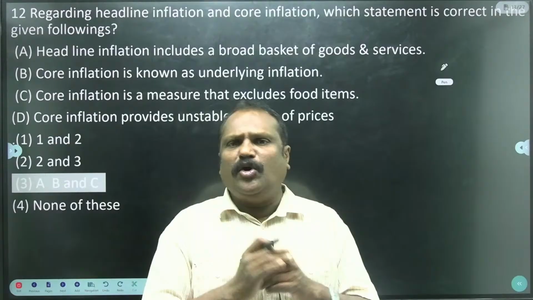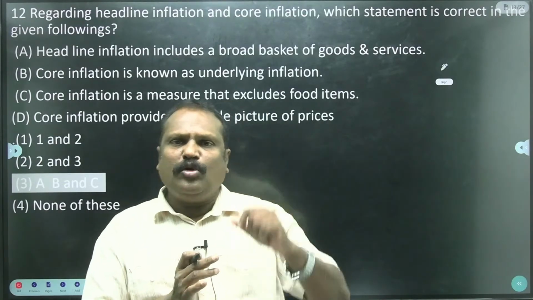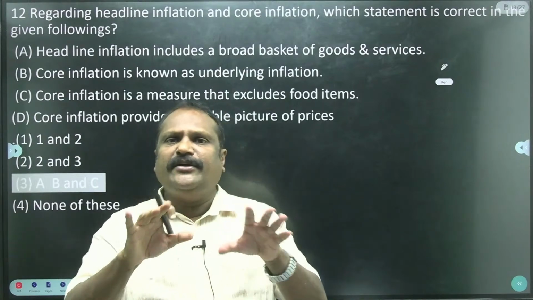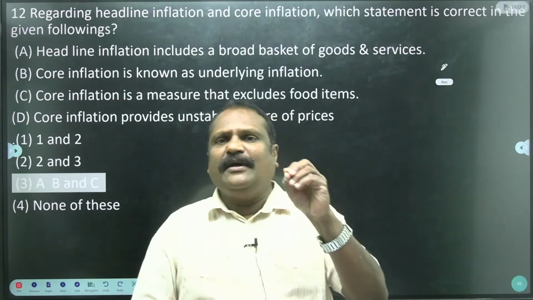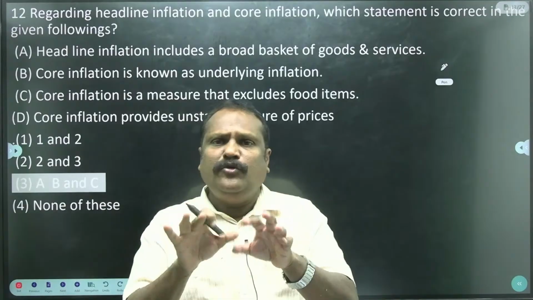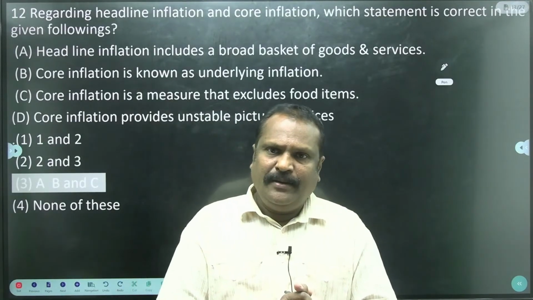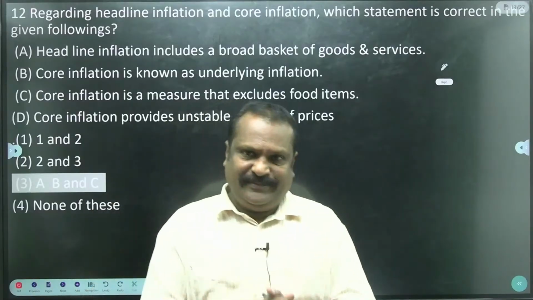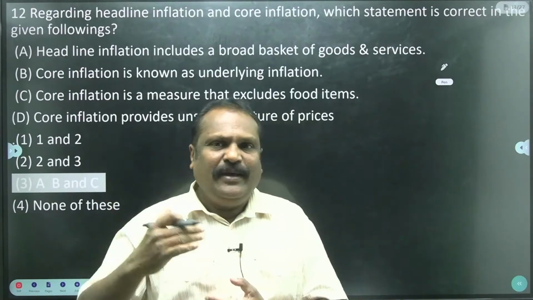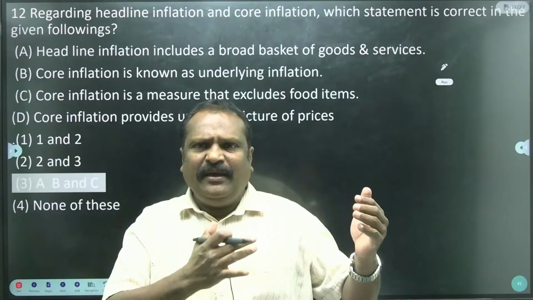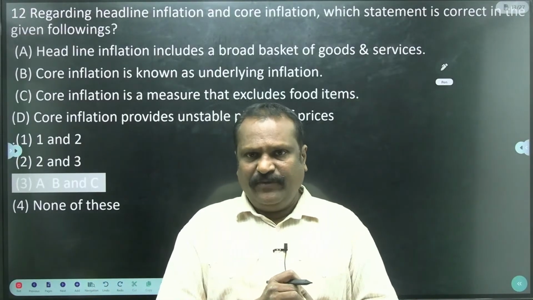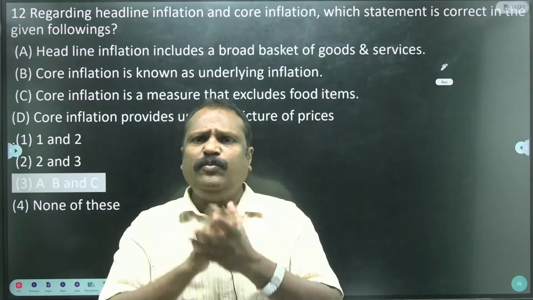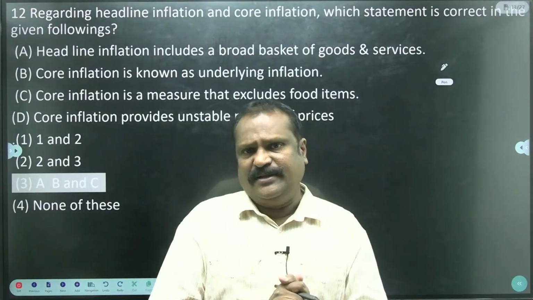Generally, the MPC, Monetary Policy Committee, takes the CPI combined inflation into consideration to control the inflation. It includes the food basket also, which is volatile. Headline inflation has more volatility because of the food basket, whereas core inflation doesn't have the food. That's why it is a very stable price, stable inflation.